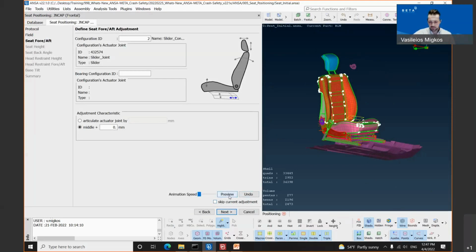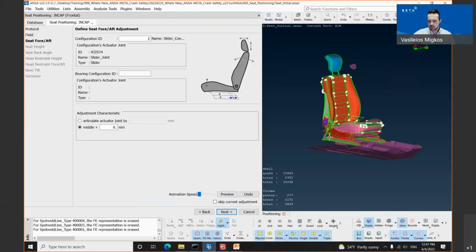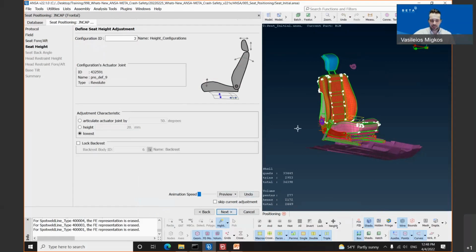Once I click the preview button, the preview of this movement will be seen inside the model window. Just look on the right-hand side, I'm clicking the preview button, and the seat moves according to the slider configuration. If you perform this movement, you need to click undo before proceeding. Let's proceed with the next button to the seat height step.